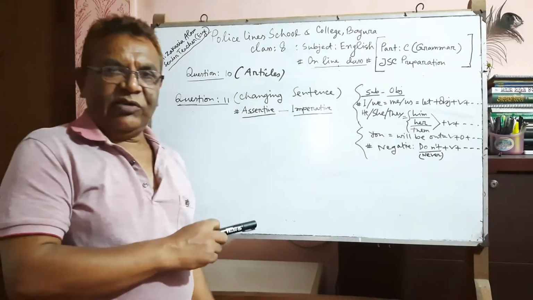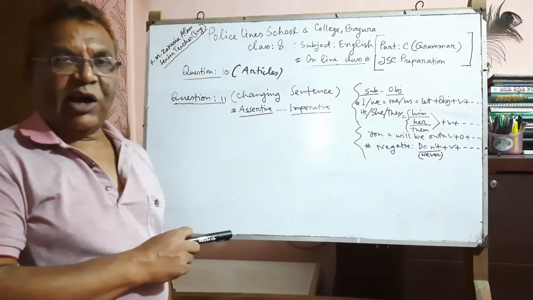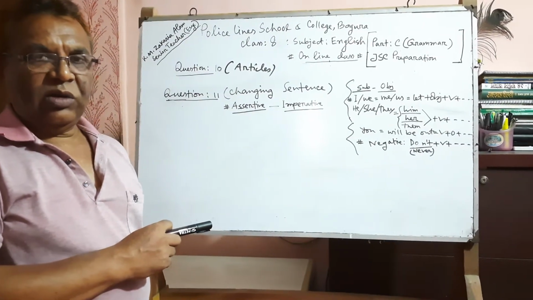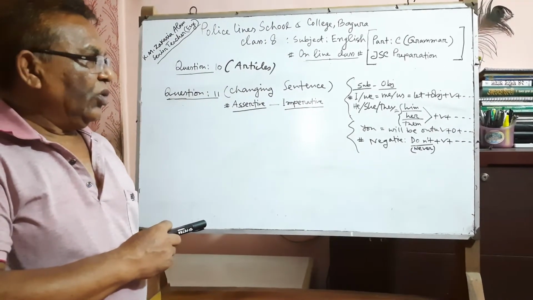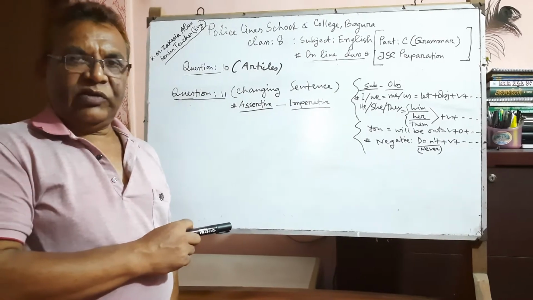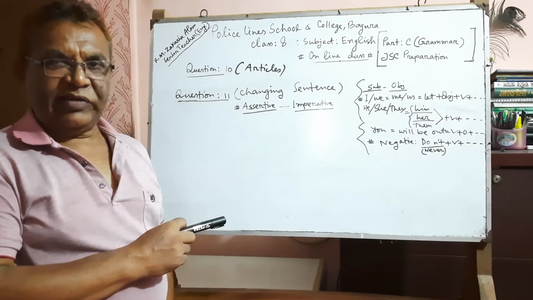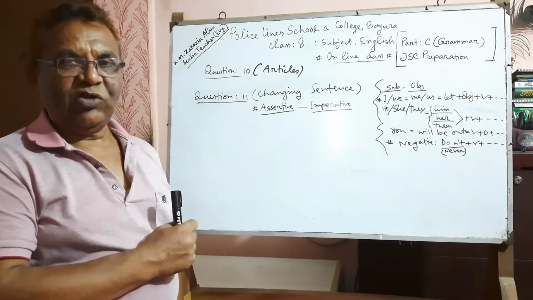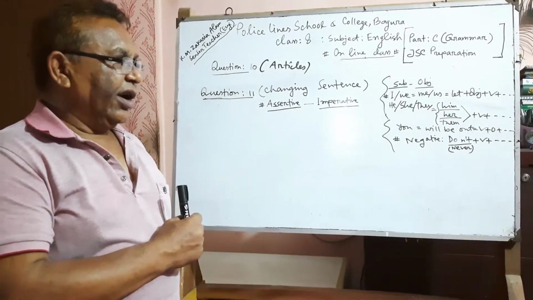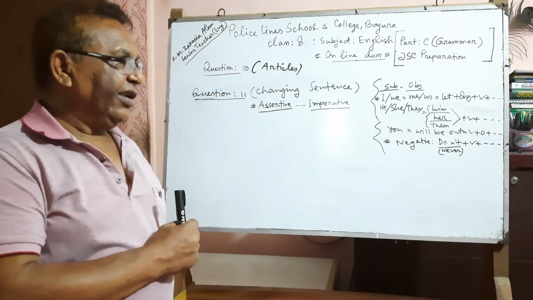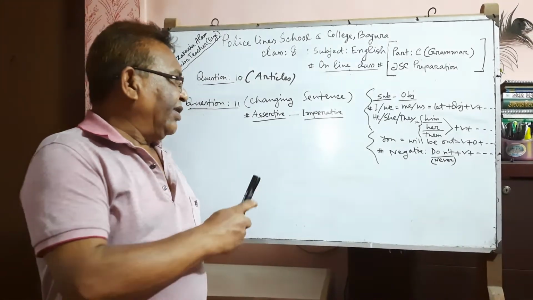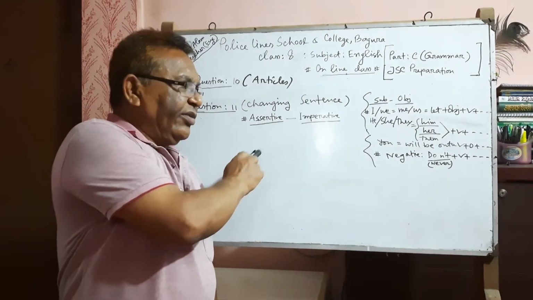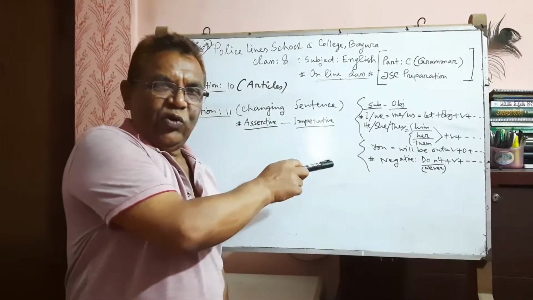If any subject is the first person, I or we, you must use let. That means whenever the subject is the first person, I, we, or third person, he, she, they, at the time of changing assertive to imperative, let will be used.